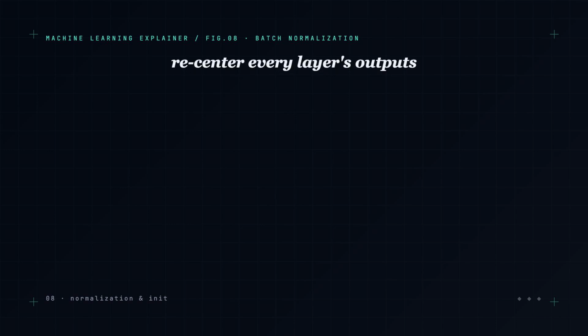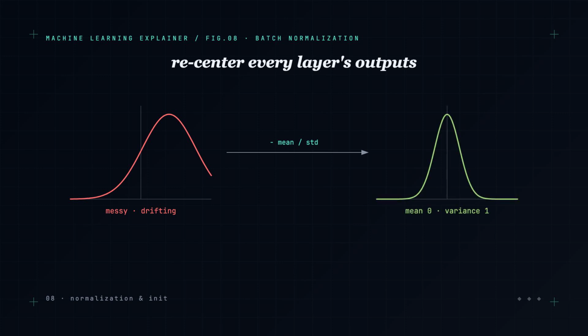Inside the network, it takes each layer's outputs across the current mini batch and recenters them: subtract the mean, divide by the standard deviation. Now every layer receives inputs with a stable shape, roughly mean 0, variance 1. No matter how the earlier layers shift, the moving target stops moving.